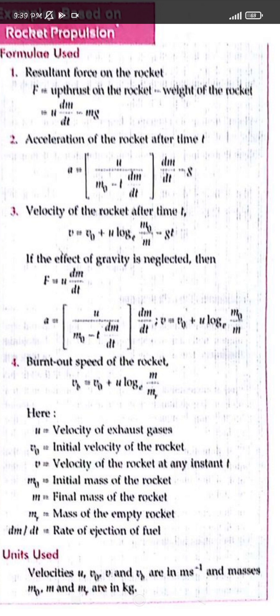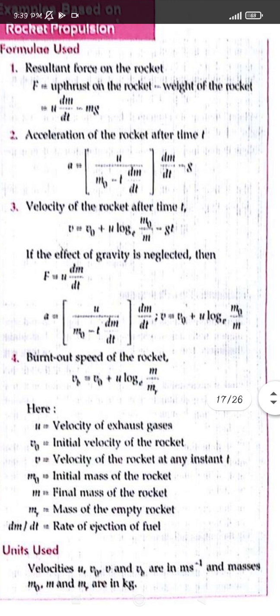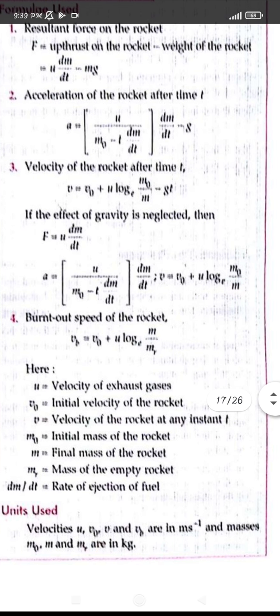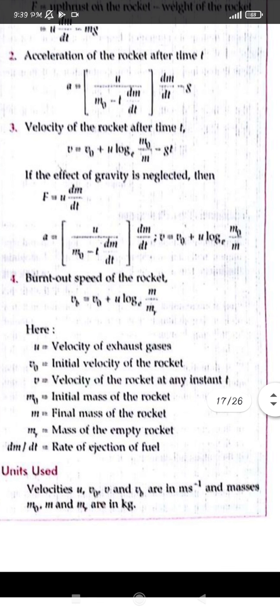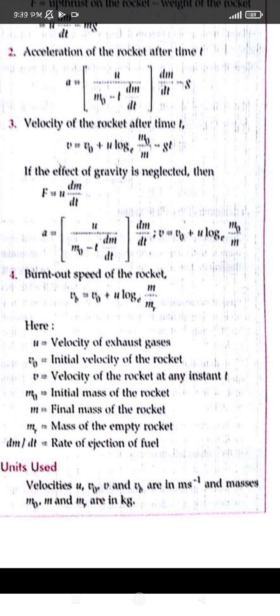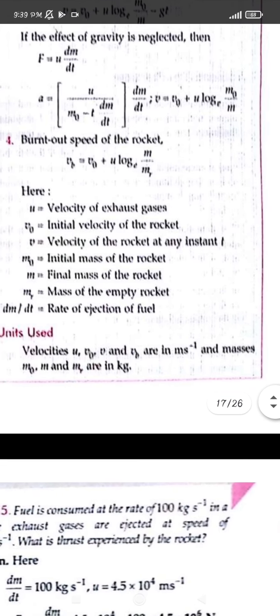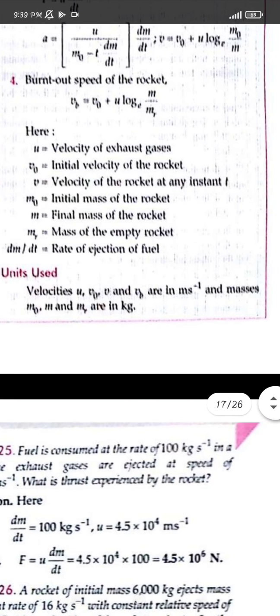-u dm/dt, and the other one, the weight of the rocket, is acting in the downward direction, that is mg. So both together are written as u dm/dt minus mg, and the acceleration is given by u/(m0 - t dm/dt), that is force upon mass, minus g. The velocity we have already found out from the log. The burnout speed of the rocket is given as u0 plus u log (m/mr), where mr is the mass of the empty rocket.